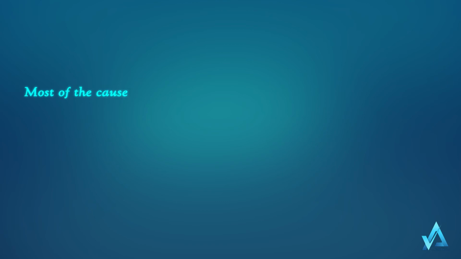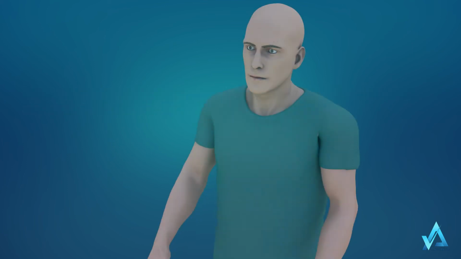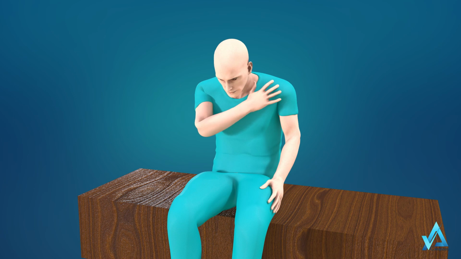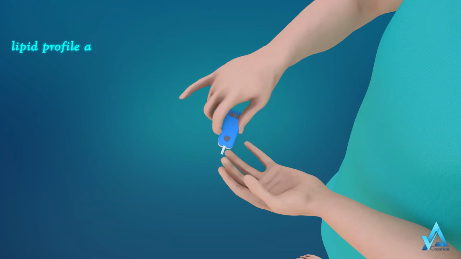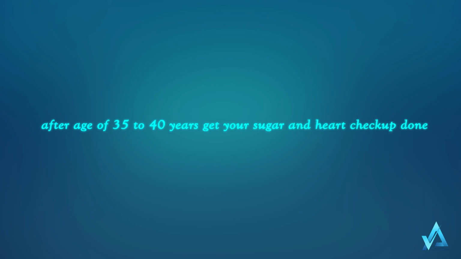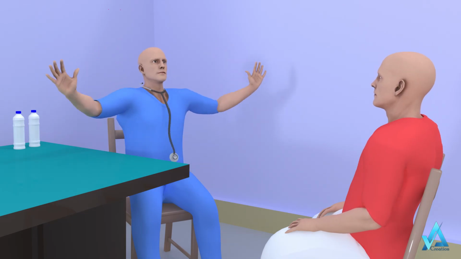Most of the causes can be modified to prevent this life-threatening situation in day-to-day life, like leave tobacco immediately, which is the most common cause of angina or heart attack. Check your lipid profile and sugar level frequently at every 6 months, and after the age of 35 to 40 years, get your sugar and heart checkup done with a general physician, cardiologist or endocrinologist.